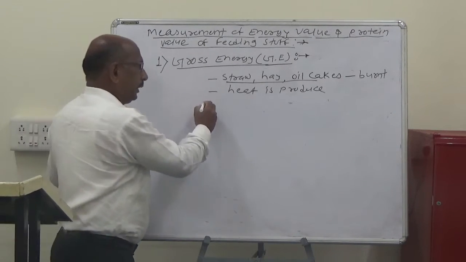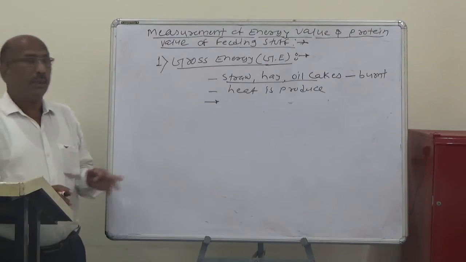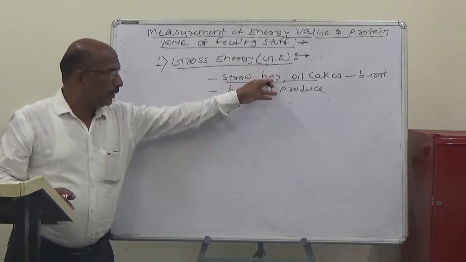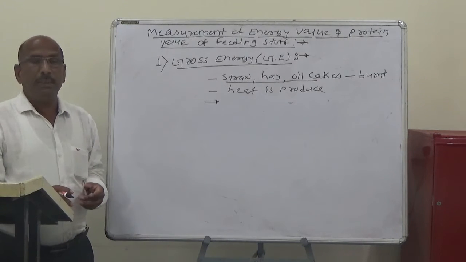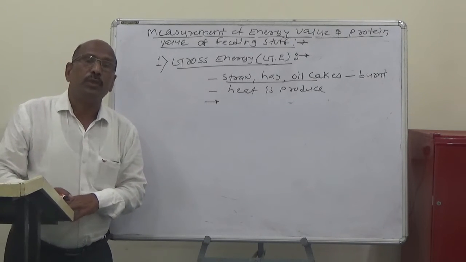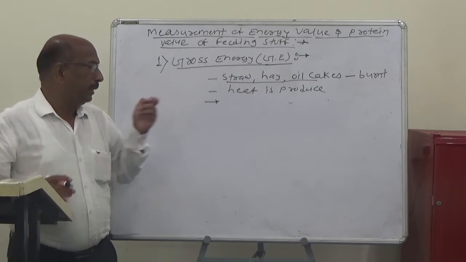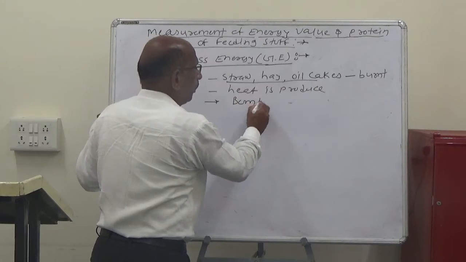The heat given out by each of these feedstuffs can be measured with the help of a bomb calorimeter.